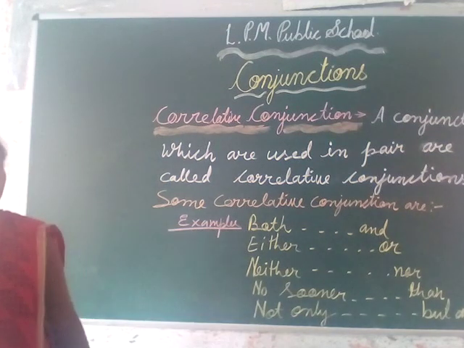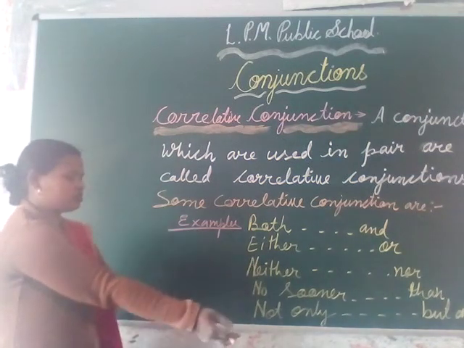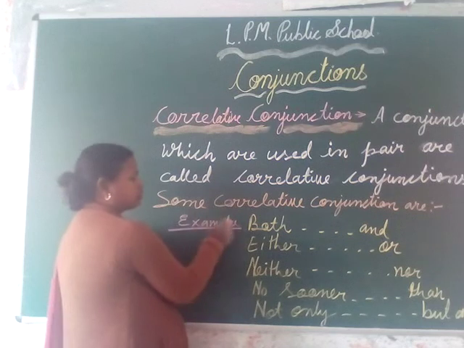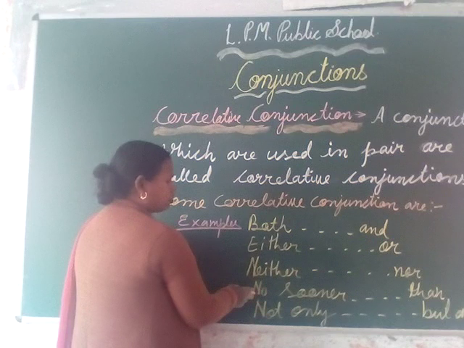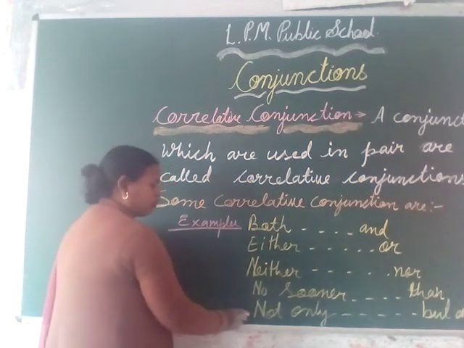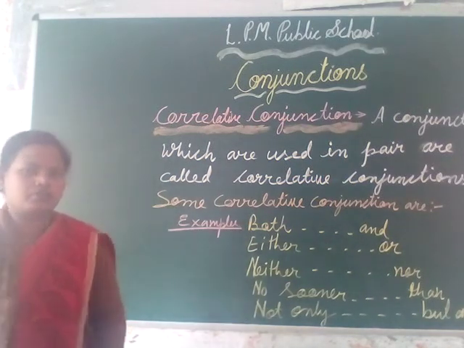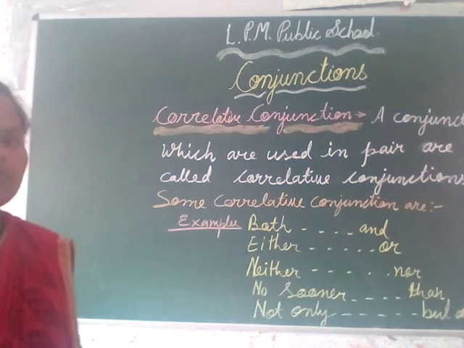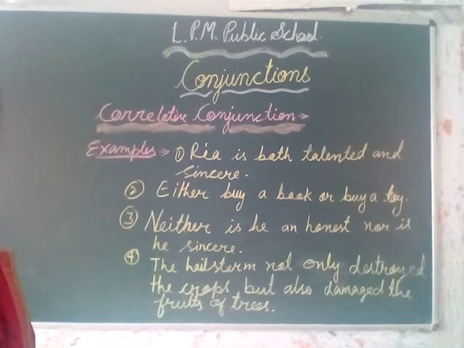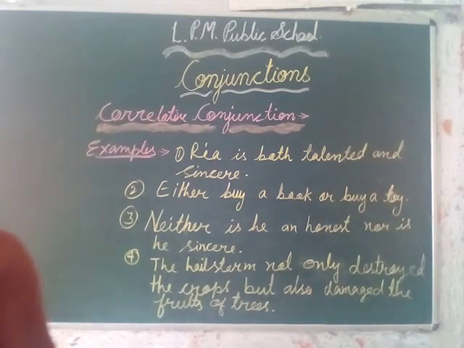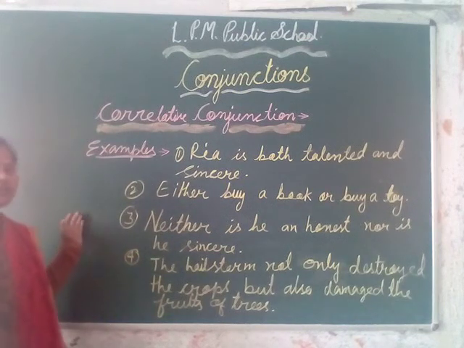Now we will see the examples. First of all, let me repeat the words. The commonly used correlative conjunctions are both and, either or, neither nor, no sooner than, not only but also. There are also some other words which come in correlative conjunctions. Now we will see the examples of correlative conjunctions.